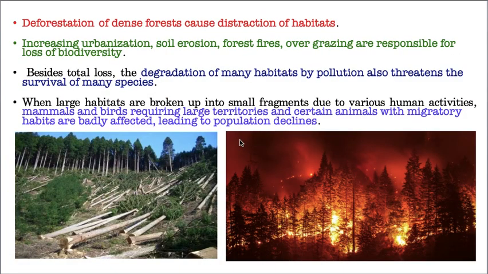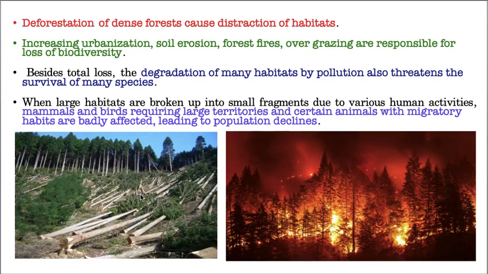Now let us take deforestation of dense forests, which causes destruction of many habitats. See how inhumanly they are clearing all these trees, maybe because they want this land for constructing apartments and making a lot of money, and they don't give this money to anyone.